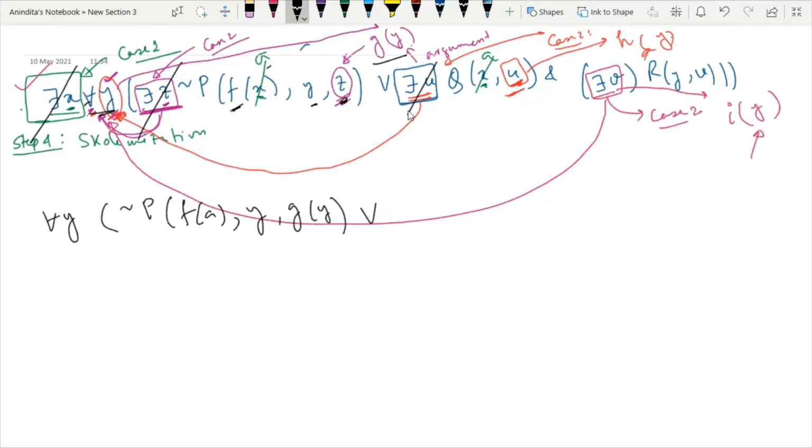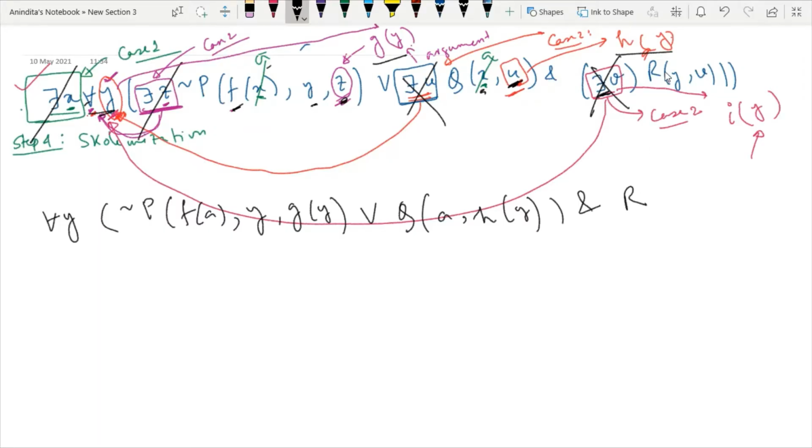And then there exists u, it is dropped. We have q and x is replaced by a, and u is replaced by h of y, and there exists v, it is dropped.